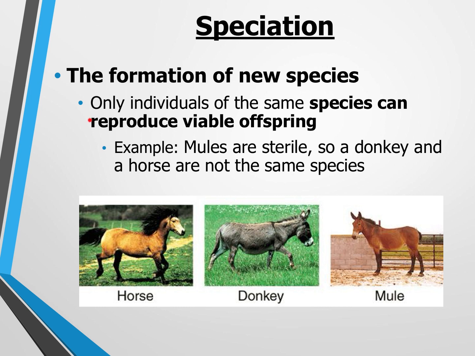So how we draw the line between two different species is that only individuals of the same species can reproduce viable offspring. Viable means that they can have babies. Okay, so maybe like have their own offspring.